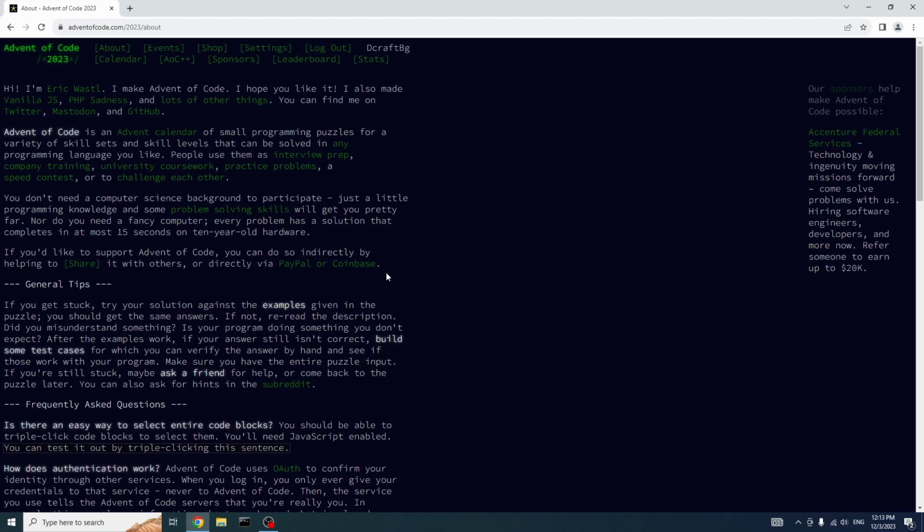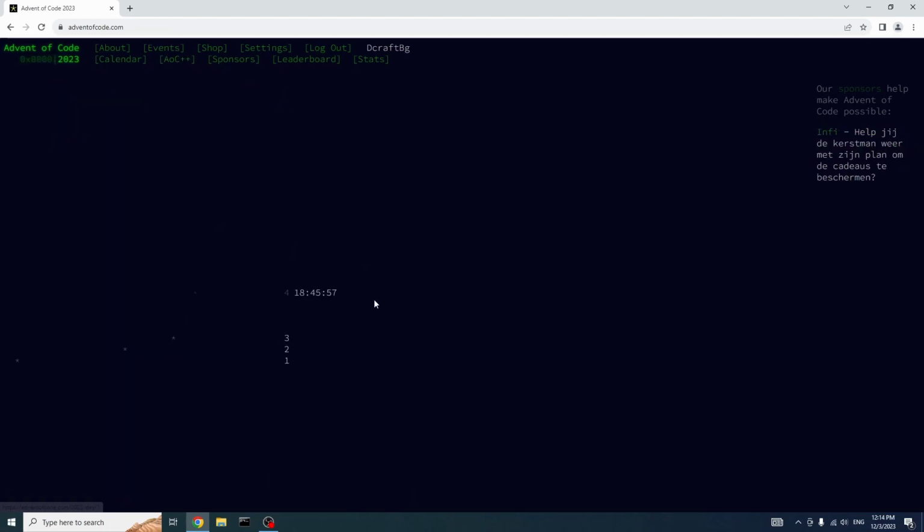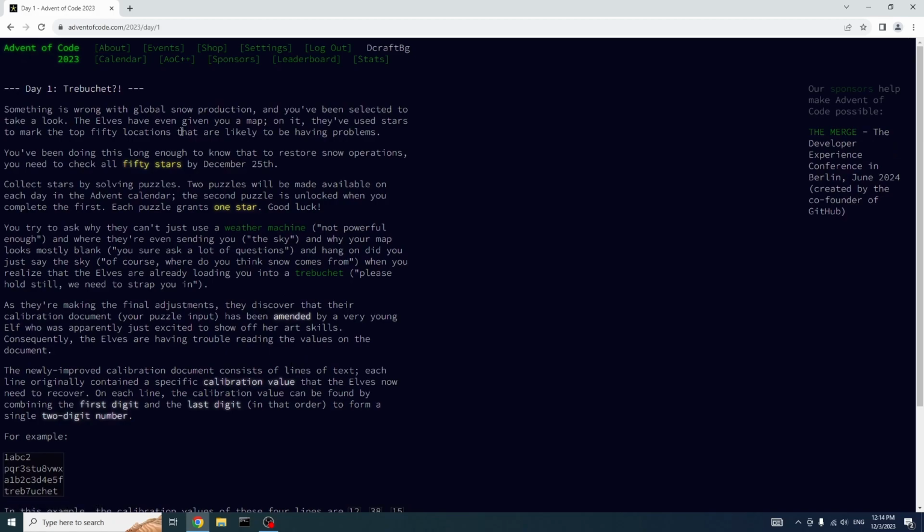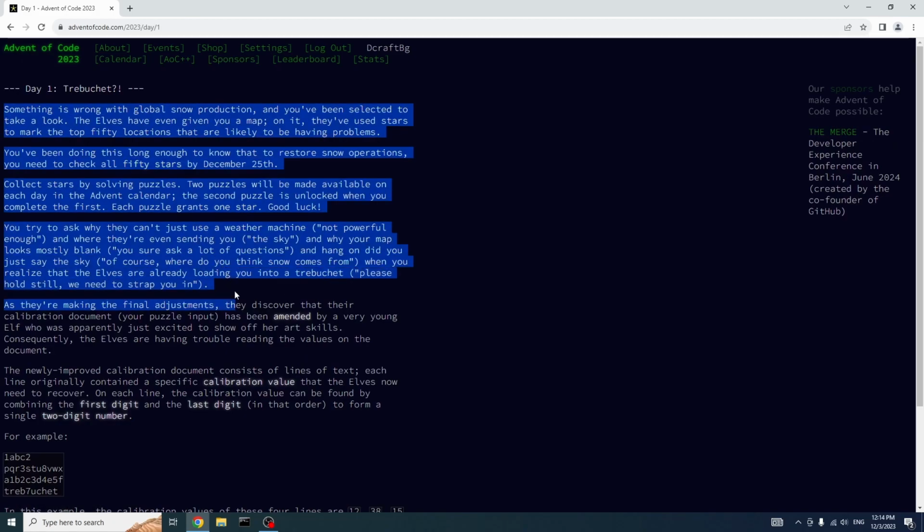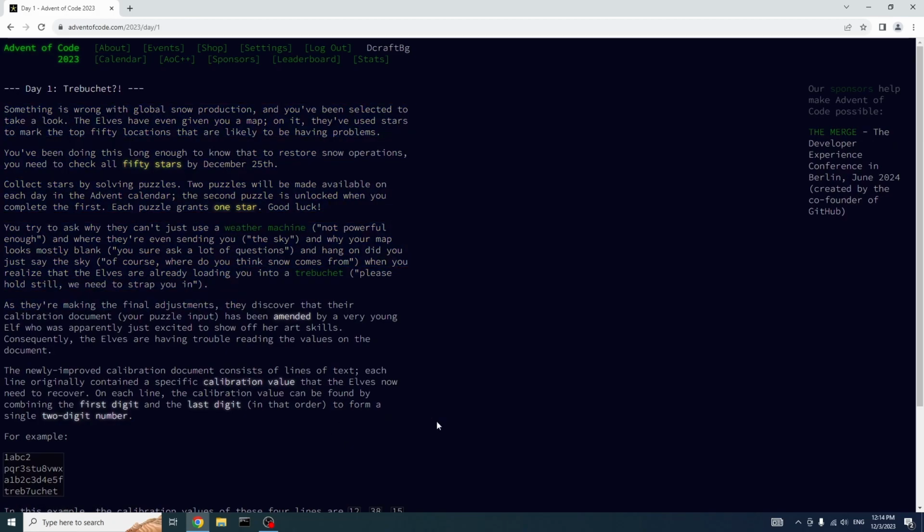Overall, that's 25 times 2 or 50 stars. If you get all 50 stars, you just win the competition, I guess. Each day, of course, it's not just normal challenges, there's actually an actual story that goes on, and you're supposed to follow along with how the elves get into a lot of different situations, and you're supposed to help them by coding and finding the solution to their challenges, right?